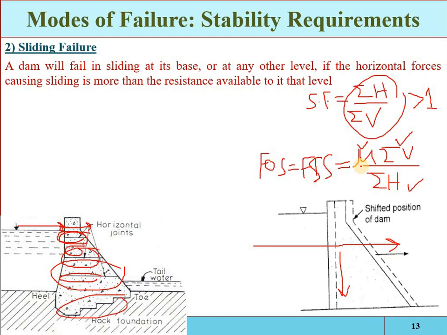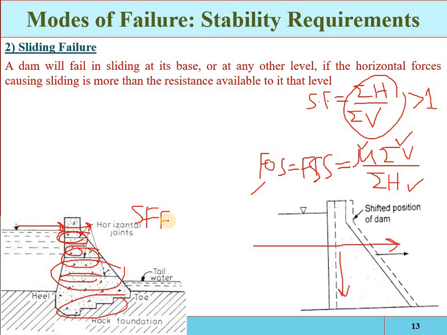And when the shear strength is taken into account, if the shear strength is considered, then the factor of safety is called the shear friction factor.